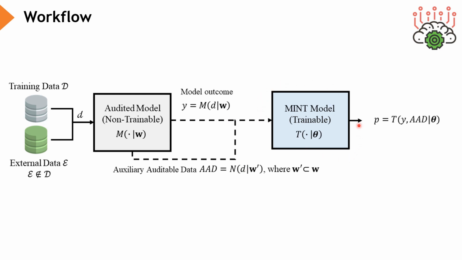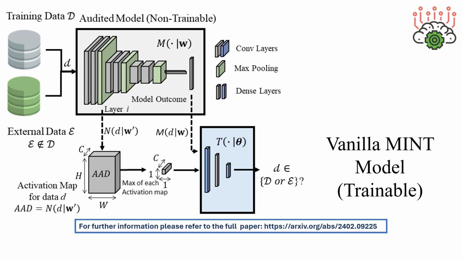In this work, we have included the entire workflow. However, based on developer preferences, it can start directly from the auxiliary auditable data and/or the model outcome provided to us. This data is used to train the MINT model, which learns to differentiate between data used for training and data not used for training. In this work, we will focus on a facial recognition model as the audited model. Two different architectures have been used for the MINT model, each handling information differently and consequently yielding different results.